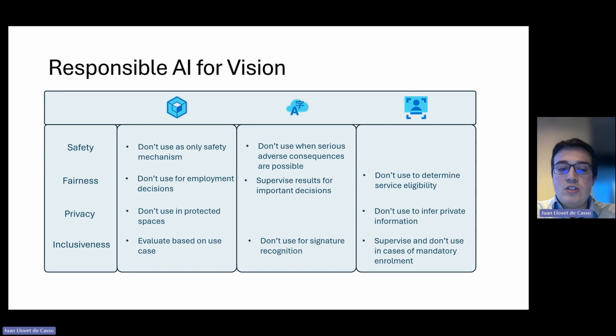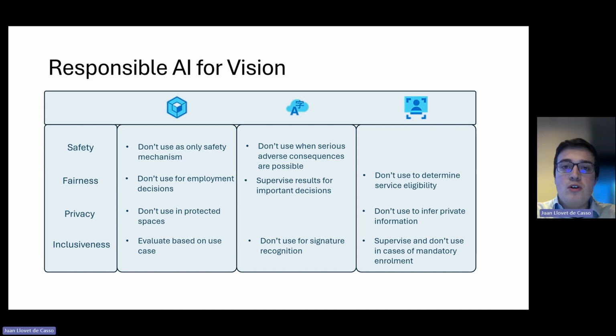And finally, in terms of inclusiveness, this model should not be used for signature recognition, due to all signatures being different and being very difficult for machines to recognize. So this model should not be used in that case where you want to validate a signature to make sure that a document is correctly filled out or not.